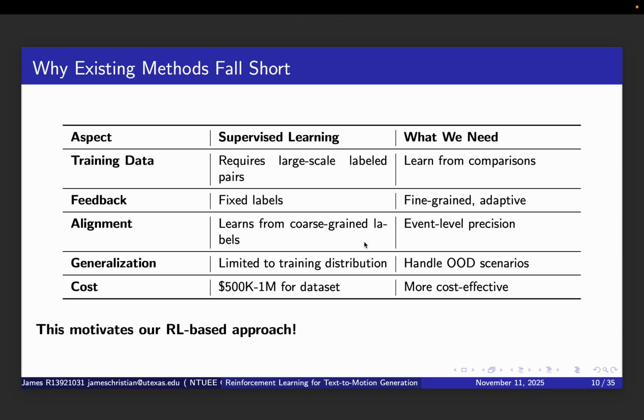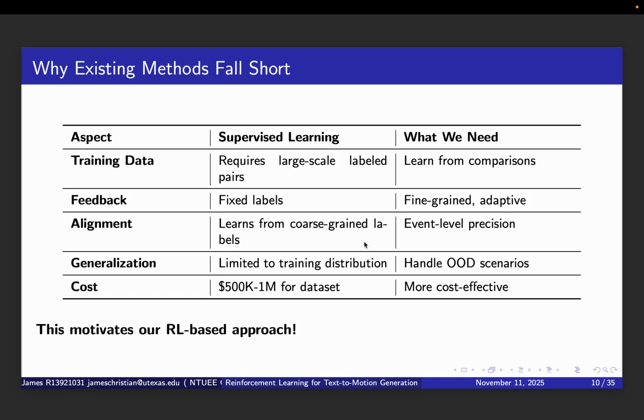This table summarizes the gap between what supervised learning provides and what we actually need. Supervised learning requires large-scale labeled pairs, but what we need is to learn from comparisons, which are much easier to obtain. It provides fixed labels, but we need fine-grained adaptive feedback. It learns from coarse-grained labels, but we need event-level precision.